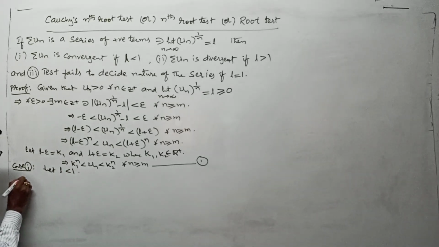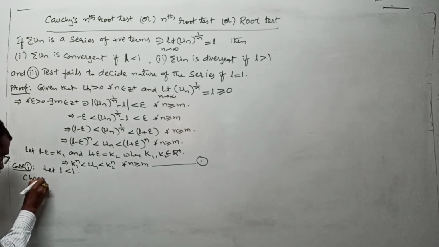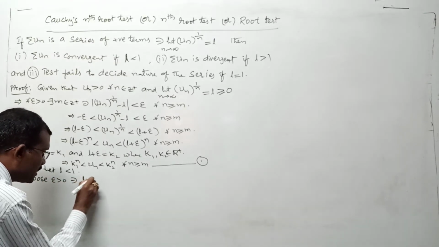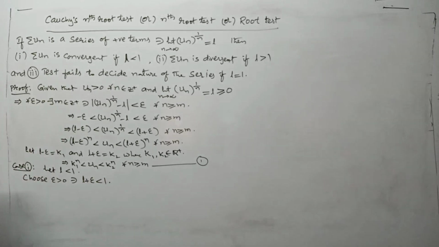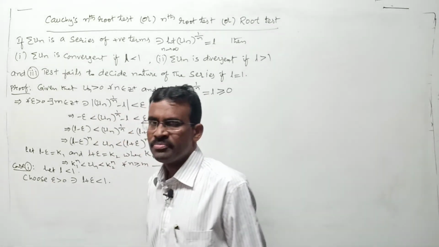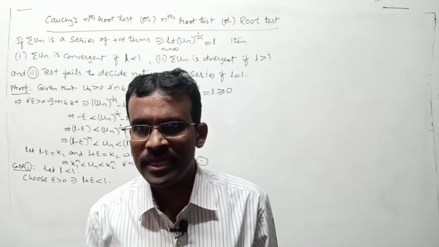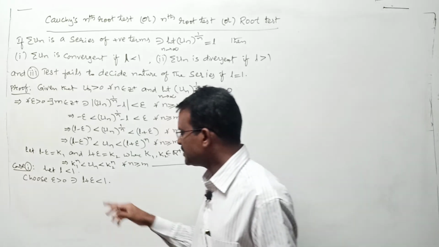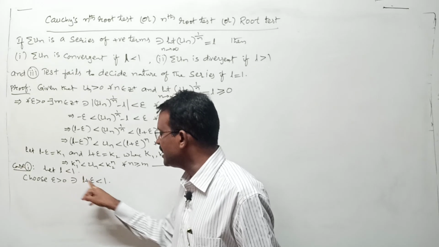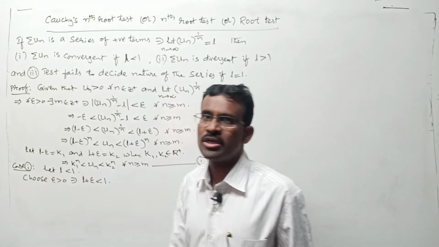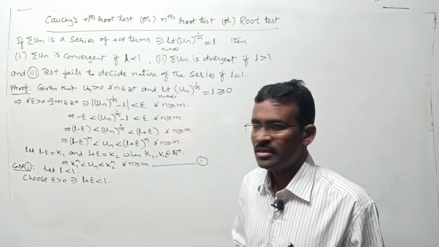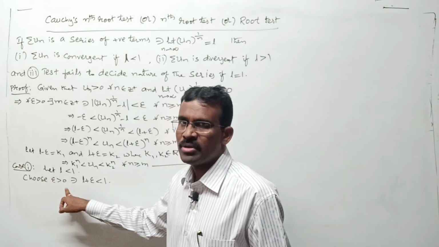Here I am taking this condition. Choose epsilon greater than 0 in such a way that L plus epsilon is less than 1. But how can you proceed this? That is the important one. Basically, what is epsilon? Epsilon is a least positive real number. It should be least 1. That means even if you add epsilon to this L, if there won't be any change in the relation part, then only you say this epsilon is what? Least number, or least positive real number. Understood or not? Here epsilon's nature is least positive real number.